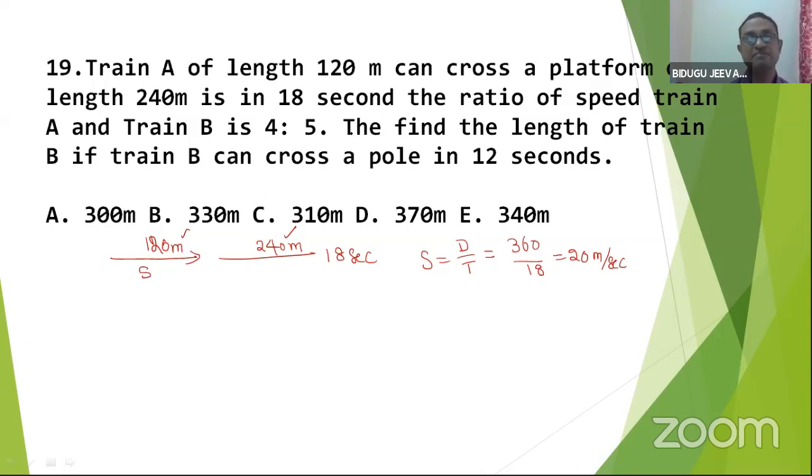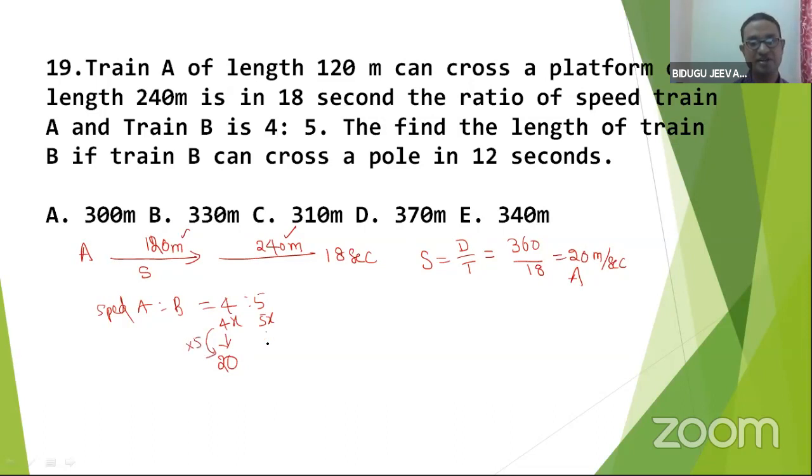The speed of train A and B is 4:5. Now this is train A. A is to B, speed is given, right? 4:5. That means 4x, 5x. I know the speed of A. Shall I keep here 20? Into 5.